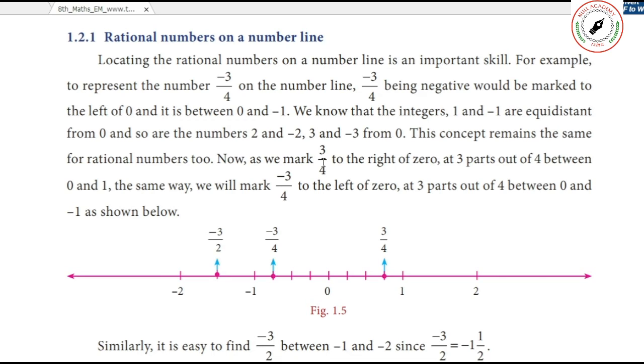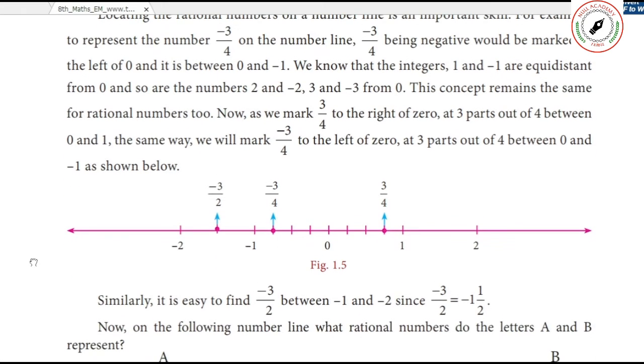Now we mark 3/4. See, 3/4 is positive. From 0 to 1, you divide into 4 parts: 1, 2, 3, 4. Since we have divided into 4 parts, we have to mark the third part: 1, 2, 3. So this is 3/4, to the right of 0. This is how you have to mark rational numbers.